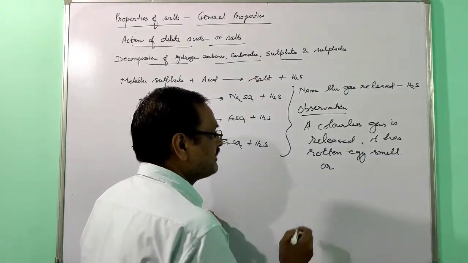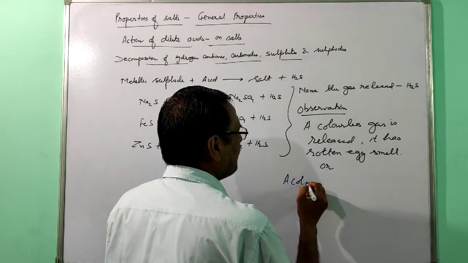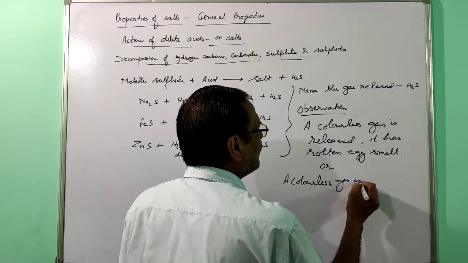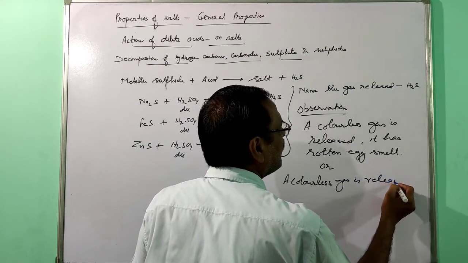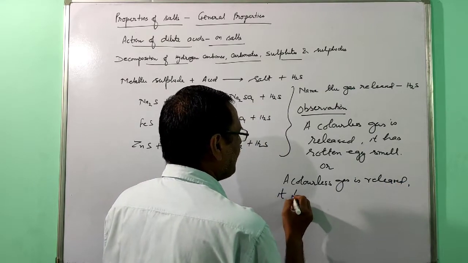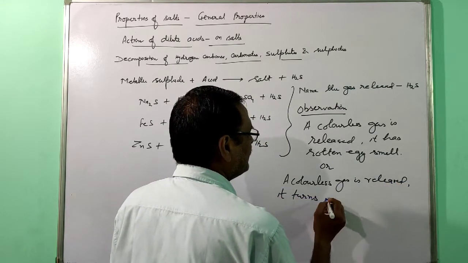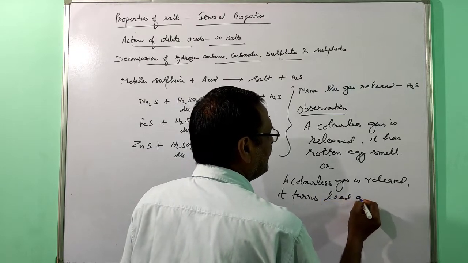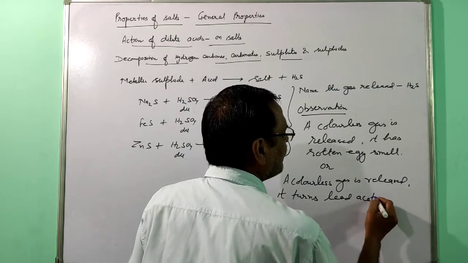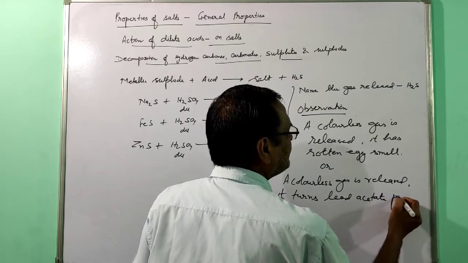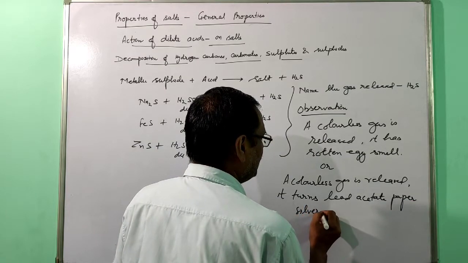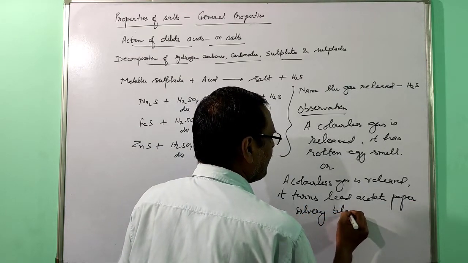Or another test: a colorless gas is released, it turns lead acetate paper silvery black.